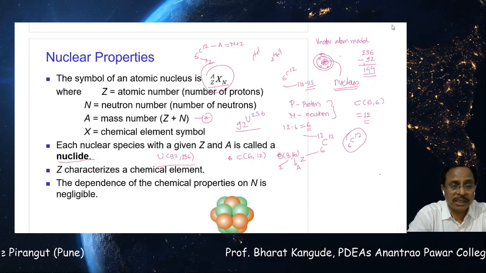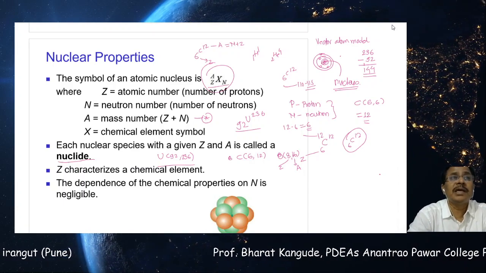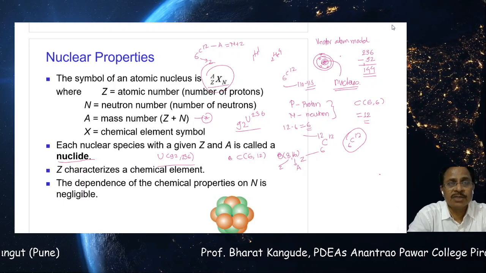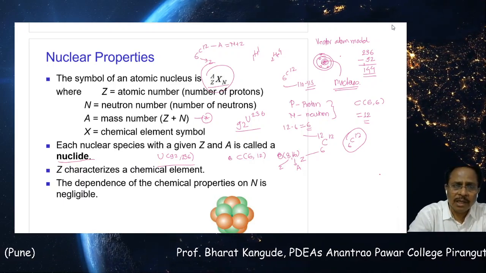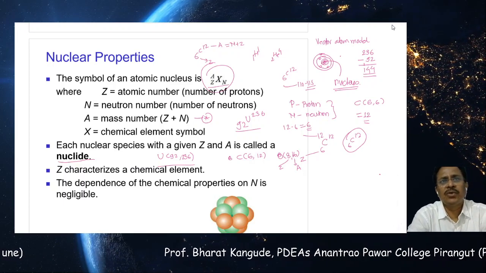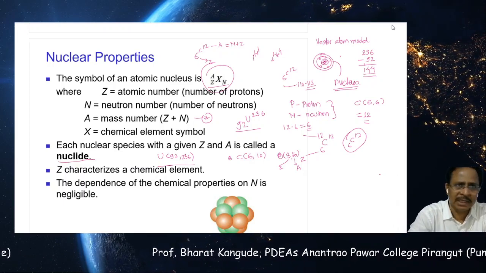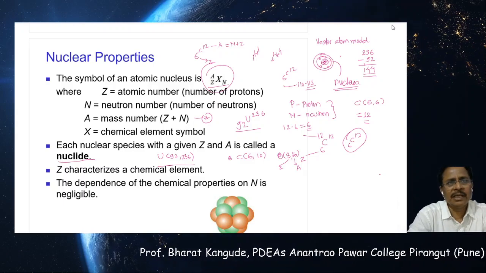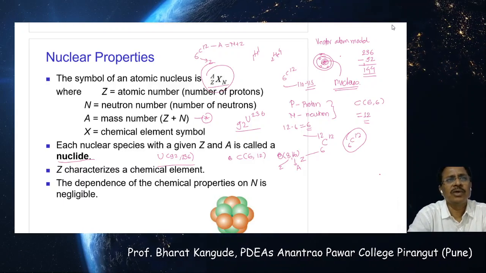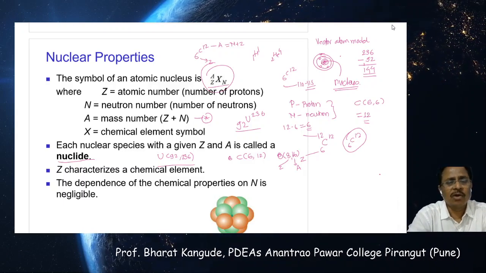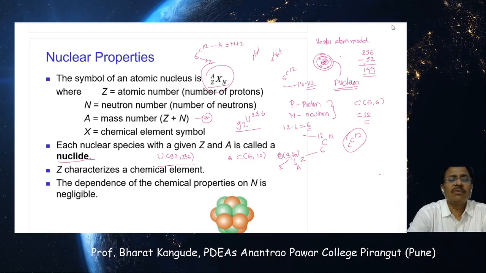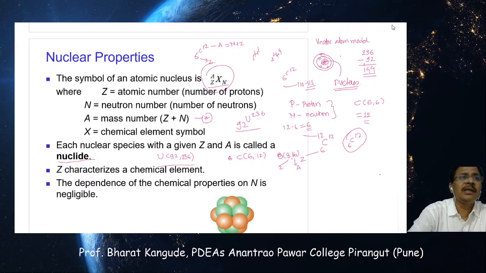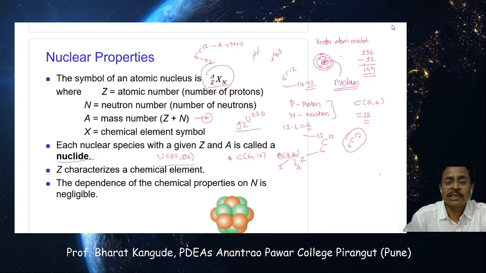Then the next point here is that Z is characterized with a chemical element. As I said, C is the symbol used for carbon, O for oxygen, N for nitrogen, U for uranium, and like that. You all know this from chemistry and other branches, so we are not repeating all these things. Now the last point here is that the dependence of chemical properties on N is negligible. That one thing is also known to us.